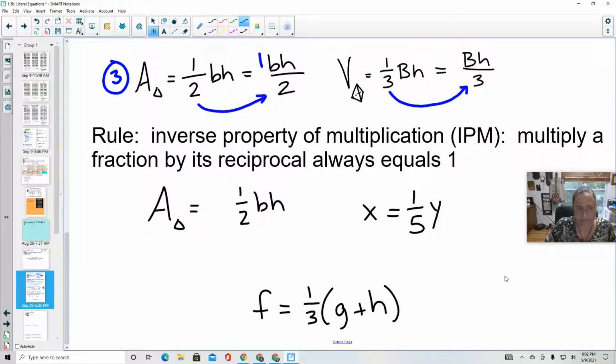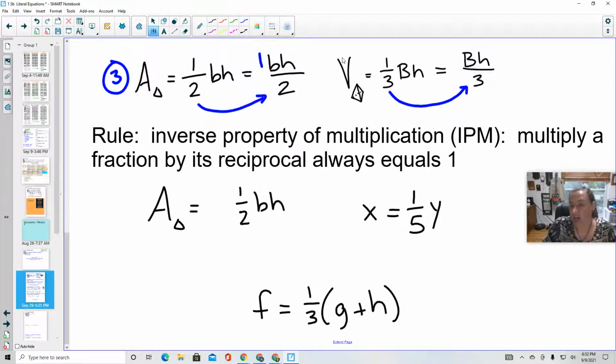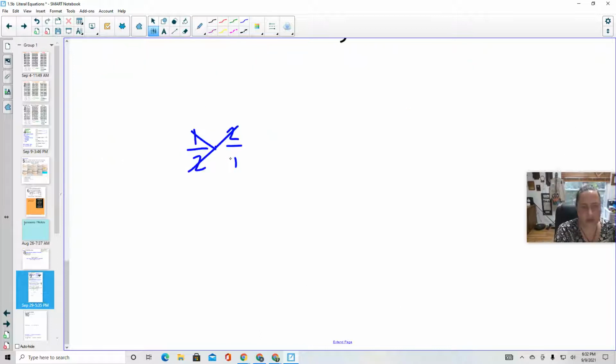All right, we're back. So what we have now is an inverse property of multiplication rule. I'm gonna make this a little bit skinnier. Okay. We can call it IPM for now. We multiply a fraction by its reciprocal, it always equals 1. So let's look at one of those really quick. So if I said 1/2 times 2 over 1, 2 divided by 2 is 1, 1 divided by 1 is 1. That all equals 1.